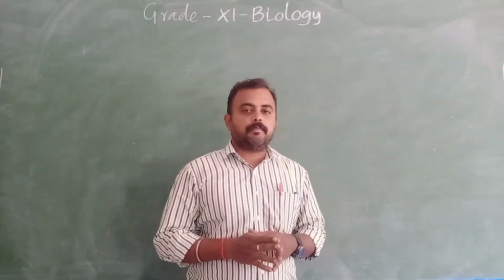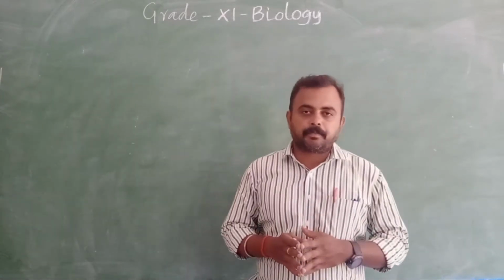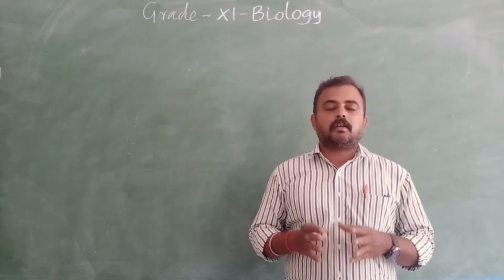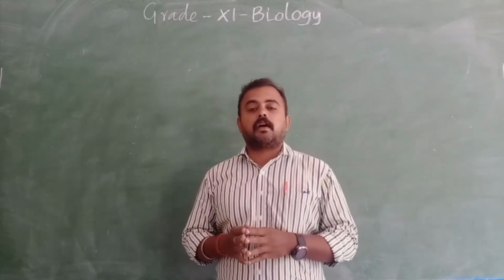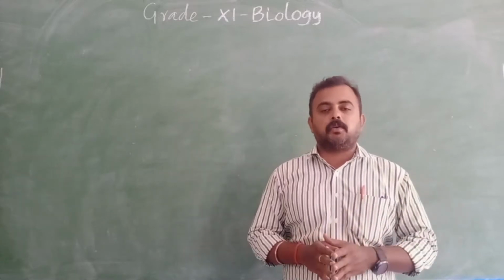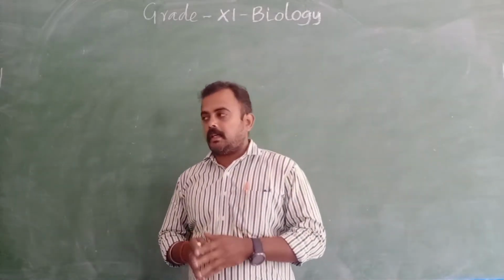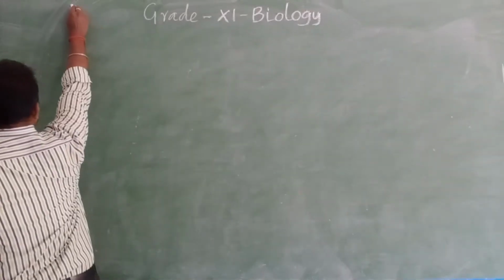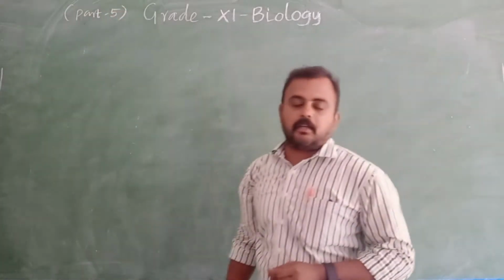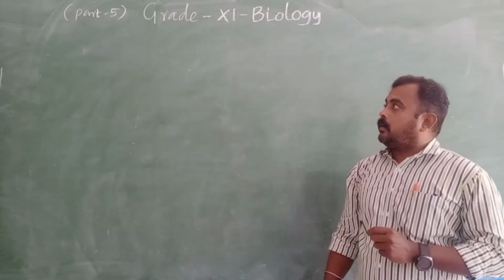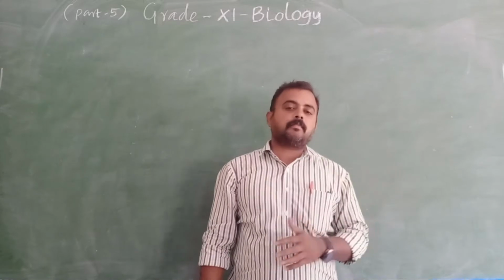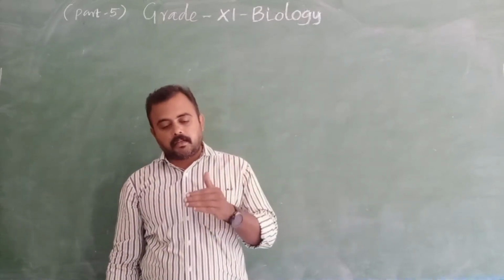In the previous video, we talked about the parathyroid gland, the thymus, and the last one, the adrenal gland. So we have seen 3 glands in the last video. Now we are going to see part 5, chapter 22. Before, we have seen the parathyroid, thymus and adrenal gland.